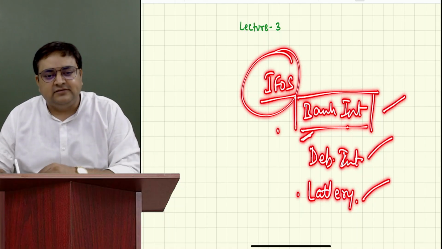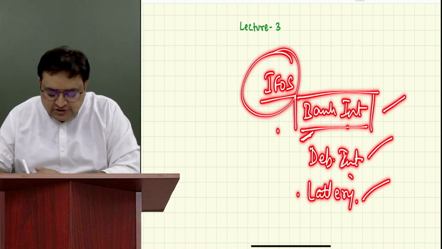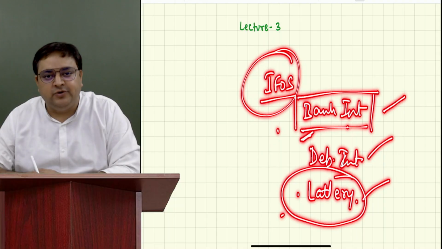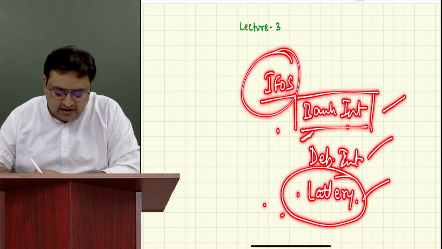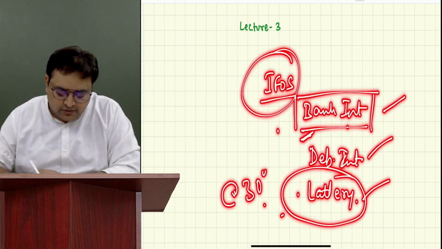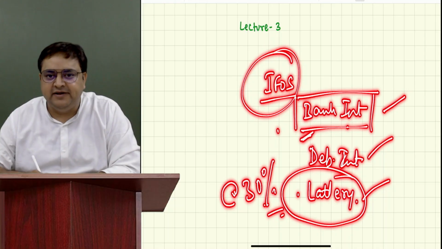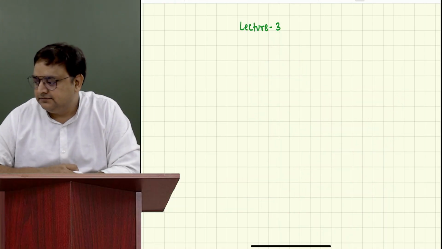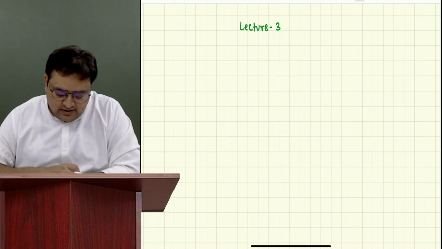But out of this, lottery is a casual income, and casual income is taxable at a rate of, as you all know, 30%. Everybody's okay with this? Yes, sir.